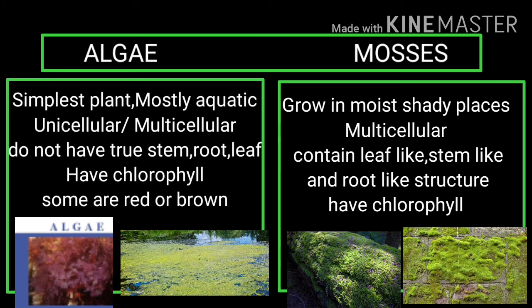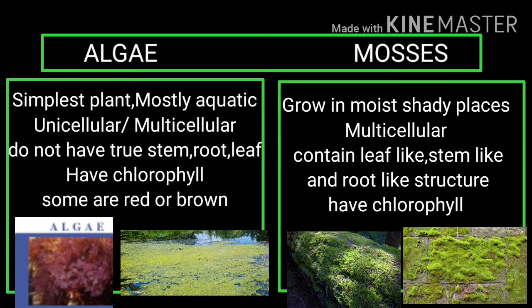Both are the simplest land plants. Algae grow in aquatic habitats, in water. You can see in the figure the layer of algae formed above the water surface, whereas mosses grow on moist surfaces, like on the surface of a tree and the surface of a moist wall. Algae may be unicellular or multicellular, but mosses are multicellular.